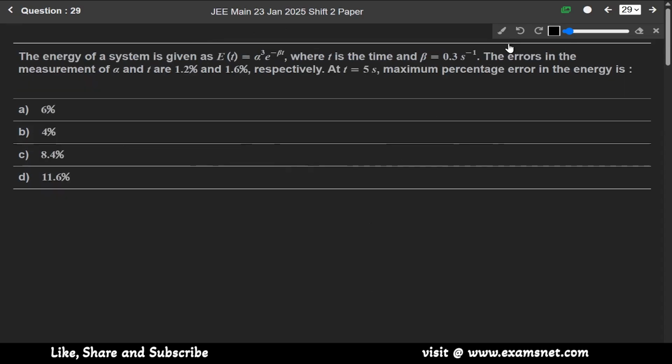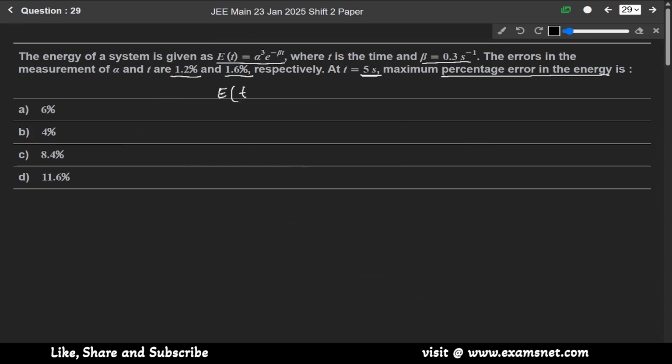Now next question 29. The energy of a system is given as E(t) equals this much, where t is the time and beta is given as this. The errors in the measurement of A and T are 1.2% and 1.6% respectively. At t equals 5 seconds, we have to find the maximum percentage error in the energy.